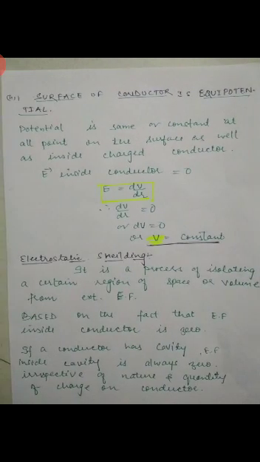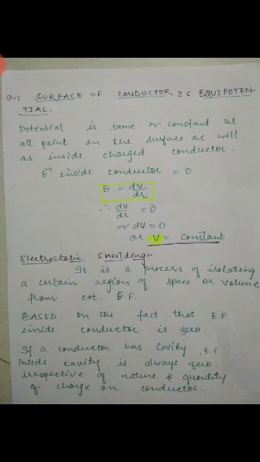The next one is that the surface of a conductor is equipotential. Means the potential is same or constant at all points on the surface as well as inside the charged conductor. So the electric field inside the conductor, as we know, is zero.